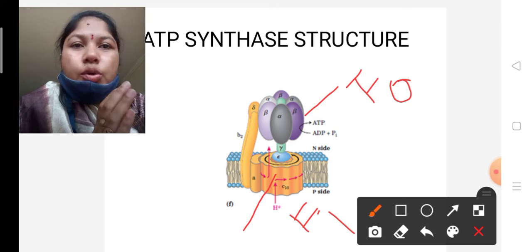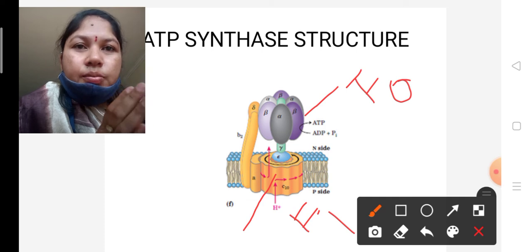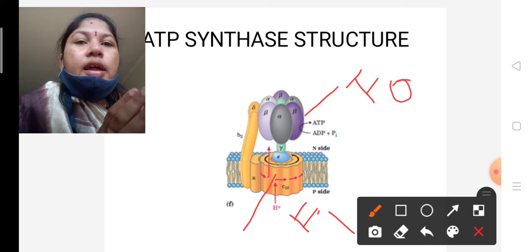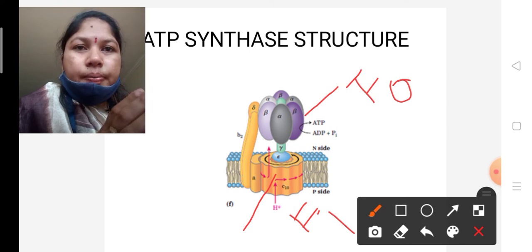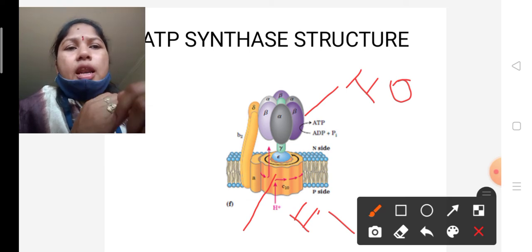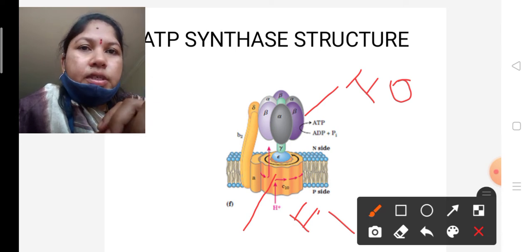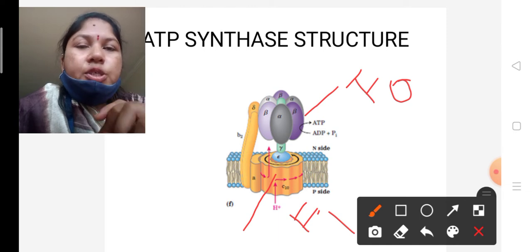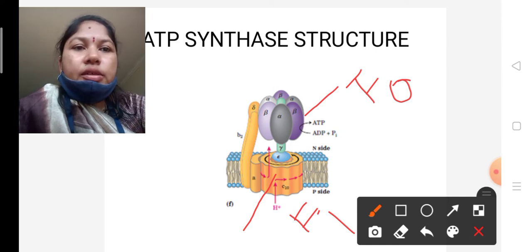When those two protons pass through the ATP synthase complex, some kinetic energy is released. That kinetic energy helps the combining of the ADP molecule with inorganic phosphate. So automatically ATP is produced. Okay, this is the main function of the ATP synthase structure.